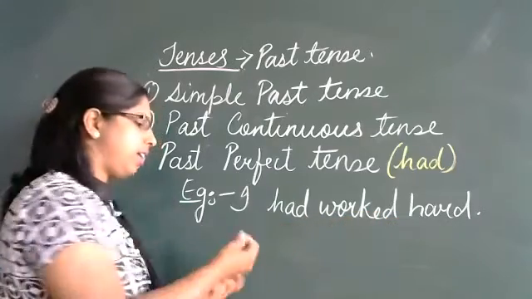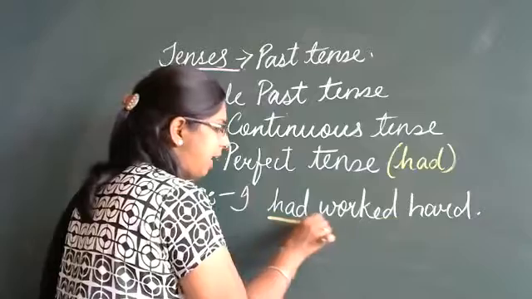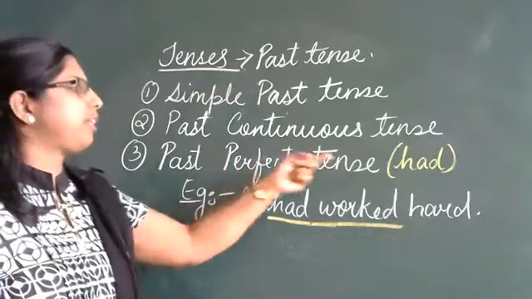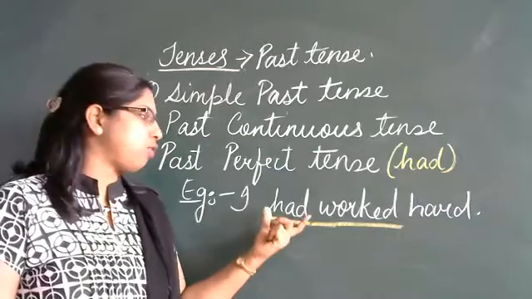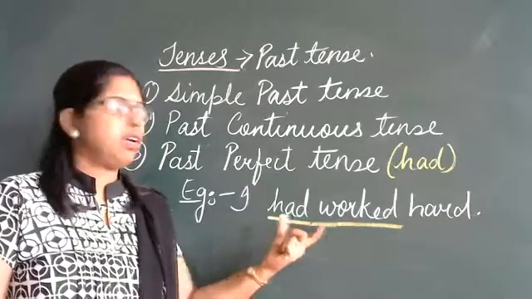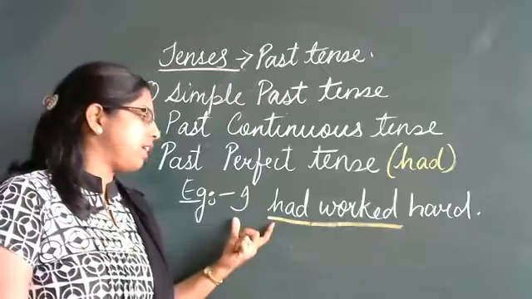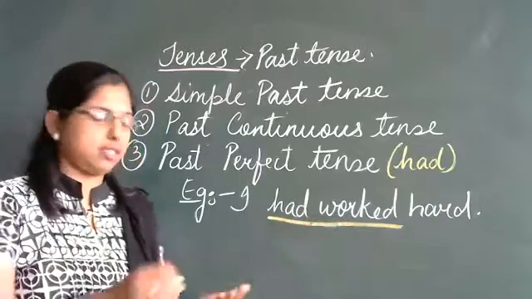And then what did we add here? We have added had: had worked. When we make use of had in the sentence along with the past tense, this gives us past perfect tense.